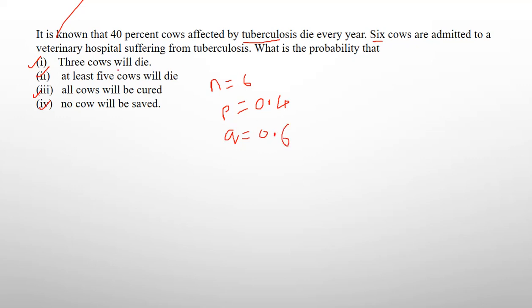First we find the probability that 3 cows will die, meaning the probability of X equal to 3. We just substitute x equal to 3 in the binomial PMF. You will get 6 choose 3, p is 0.4, whole cube, into q is 0.6.